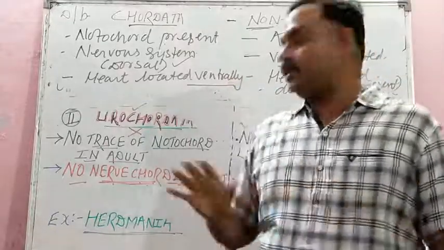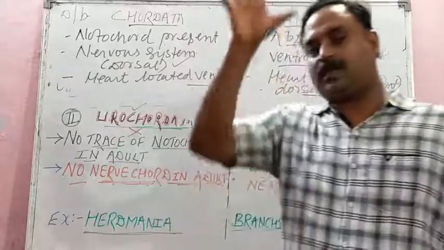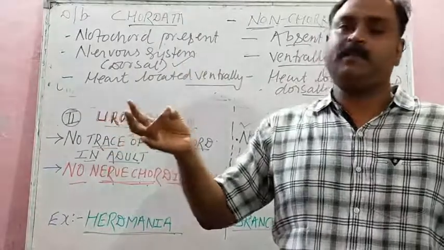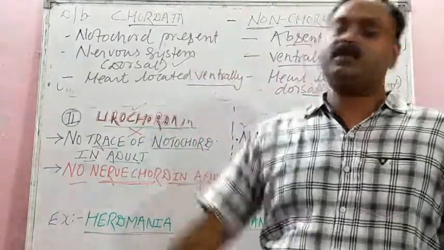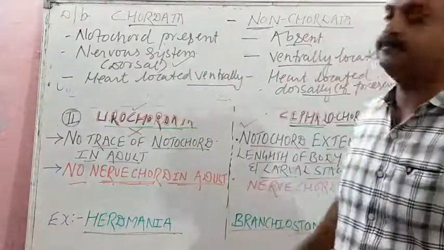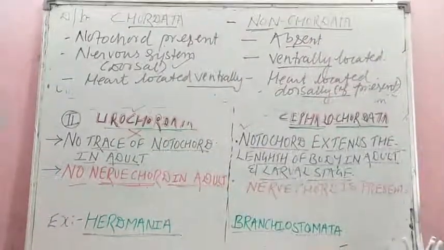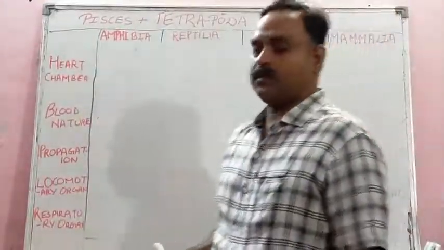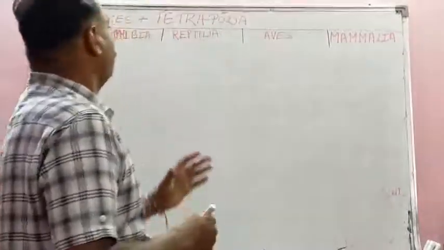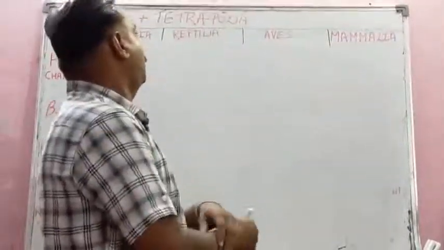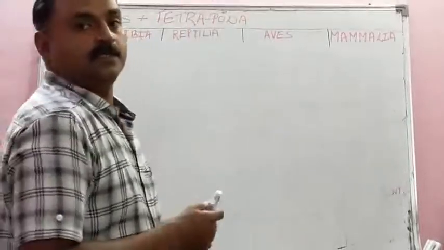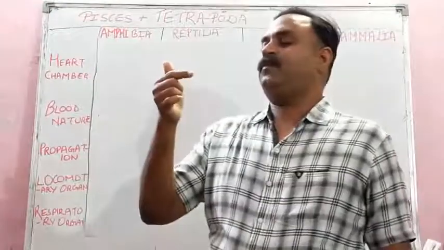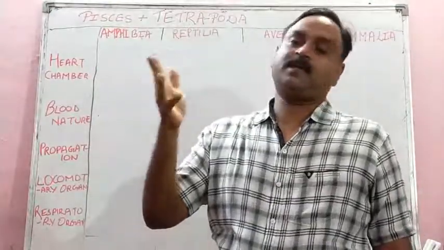Now, just after this, the last concluding part will be a table of the subclasses of vertebrates, Pisces, Amphibia, Reptilia and Mammalia, and by 5 features we have to learn that. I will show you in the table. Children, we are ending this chapter now, Animal Kingdom, and I am going to tell you one interesting chart of vertebrates. Students, there are 5 subclasses of vertebrates: Pisces, then Amphibia, Reptilia, Aves and Mammalia.